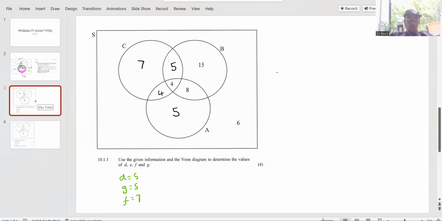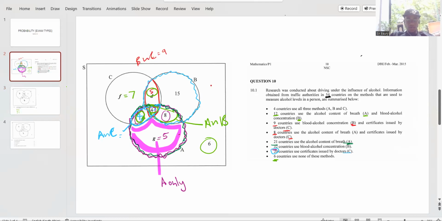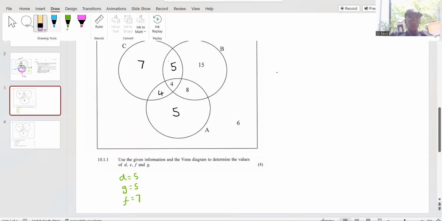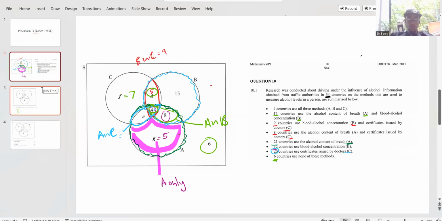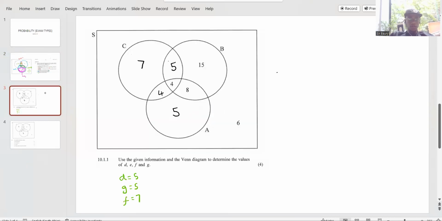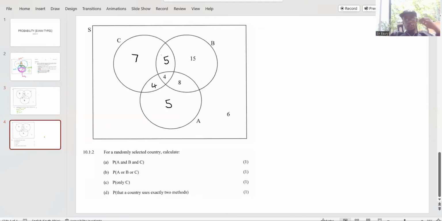So I'm going to say D equals 5, G equals 5, F equals 7. What else? I think it's E. Yes, it's E. E was already 4. Then you get your whole 4 marks. And then get into the next question.